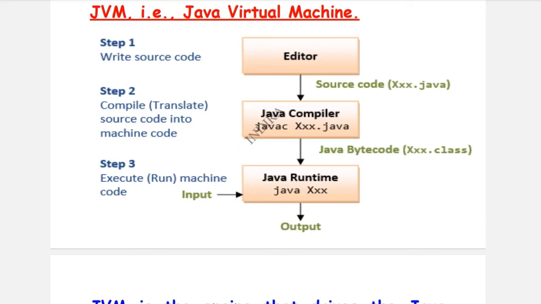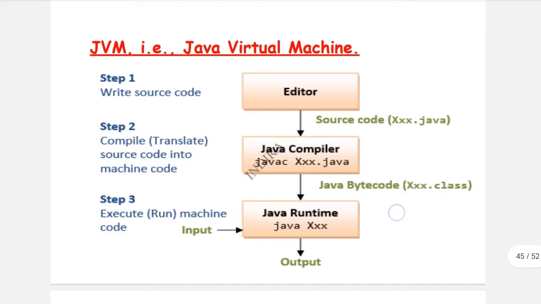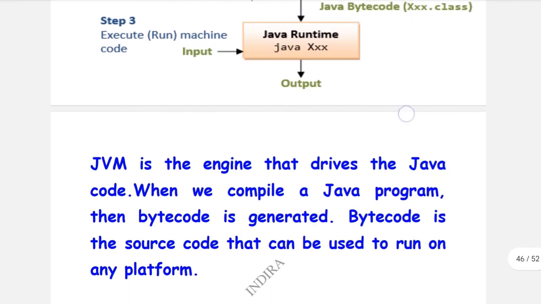This is the graphical representation of the Java virtual machine. Here editor is nothing but the user only. The user gives the source code. In step 2, the source code is converted into bytecode by using a compiler. Here the compiler translates the source code into binary code, that means machine code. In step 3, it executes the machine code, that means it runs that machine code and gives the output. So JVM stands for Java virtual machine.